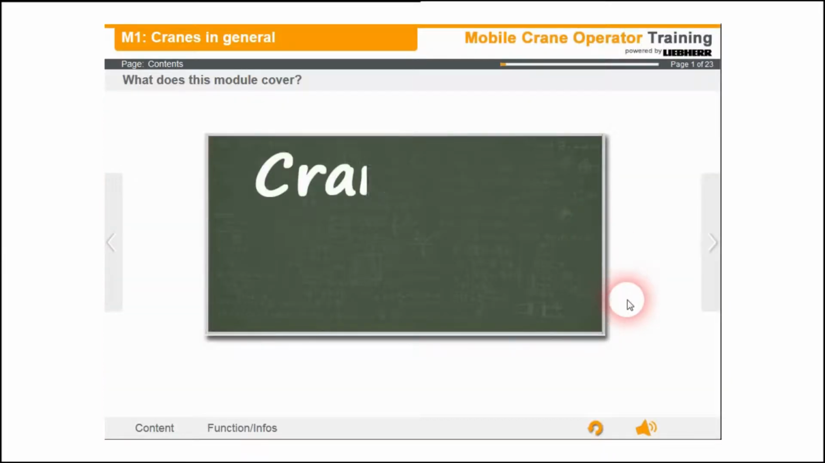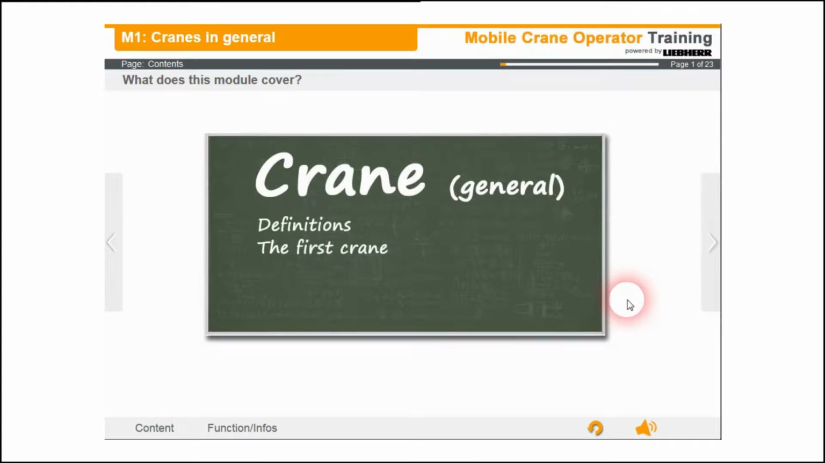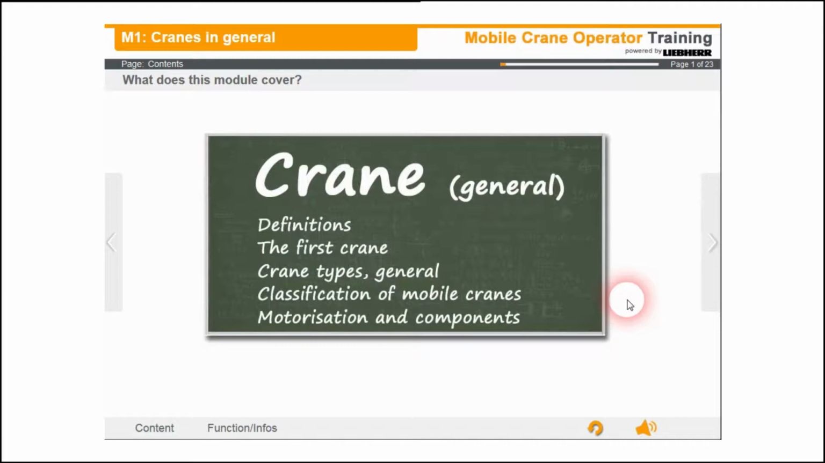This chapter covers cranes in general. It also covers questions such as why a crane is called a crane, what cranes are, and what type of cranes there are. We also want to look at mobile cranes with their motorizations and individual components.